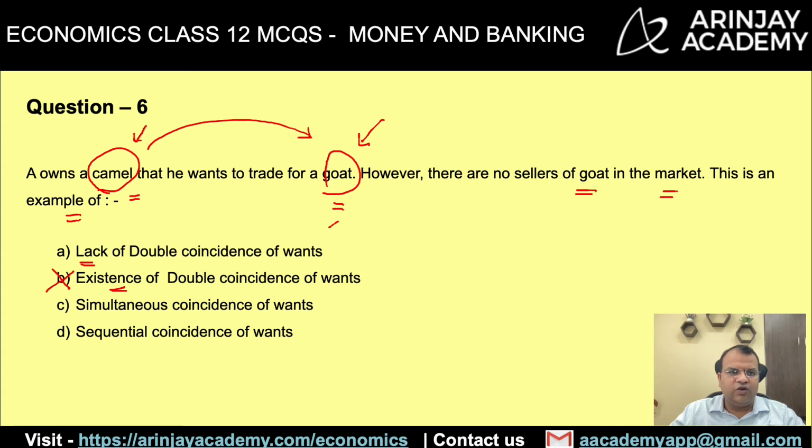Therefore, this cannot be the right answer. Simultaneous coincidence of wants. Again, this is not the right answer because there is no one who wants camel. Sequential coincidence of wants. We don't know if there's going to be anyone who might come up in the future and buy camel and give goat. This is not something which has been presented to you in the question. Therefore, even this is not the right answer. But this is definitely an example of lack of double coincidence of wants.